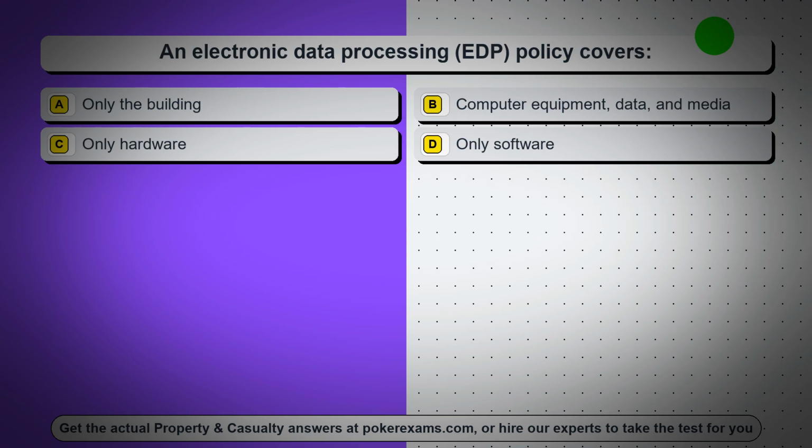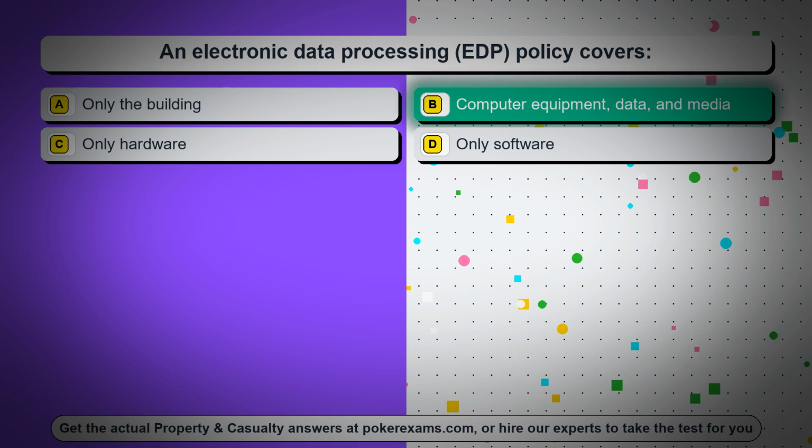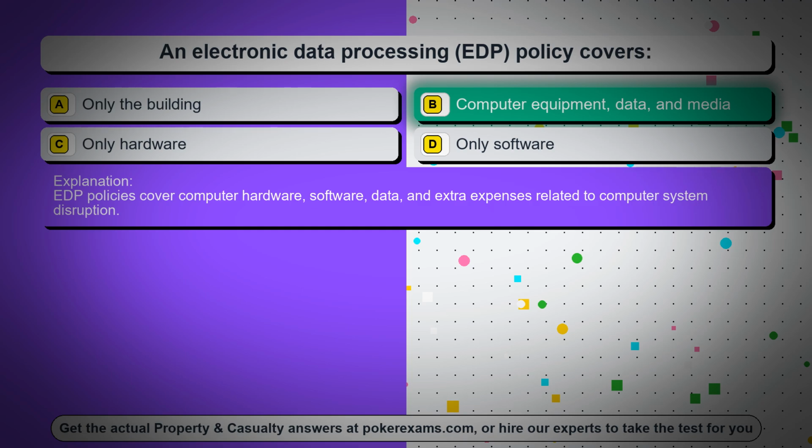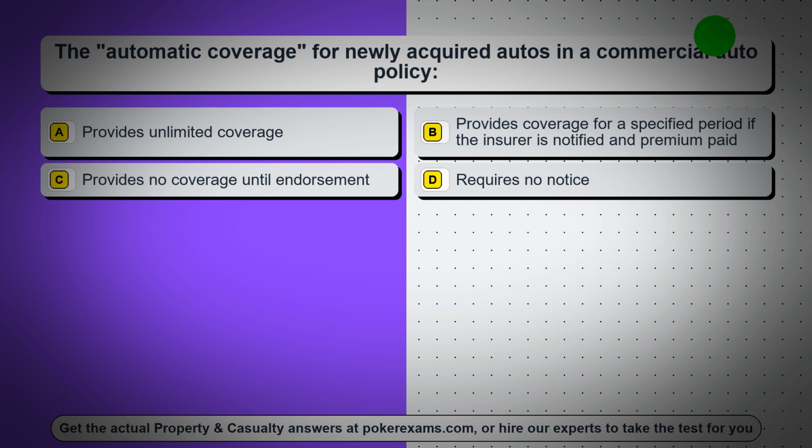Question 62. An electronic data processing, EDP, policy covers, option A, only the building, option B, computer equipment, data, and media, option C, only hardware, option D, only software. The correct answer is option B, computer equipment, data, and media. EDP policies cover computer hardware, software, data, and extra expenses related to computer system disruption. Question 63.